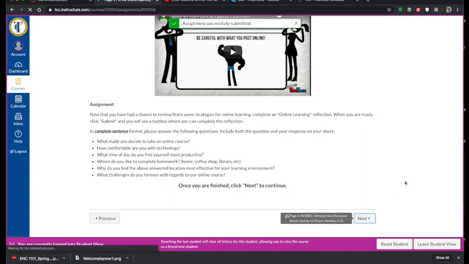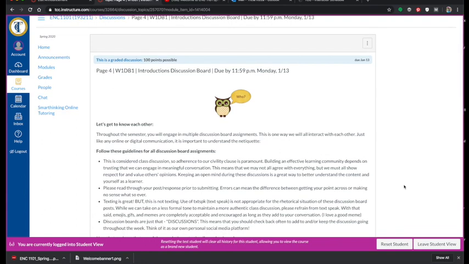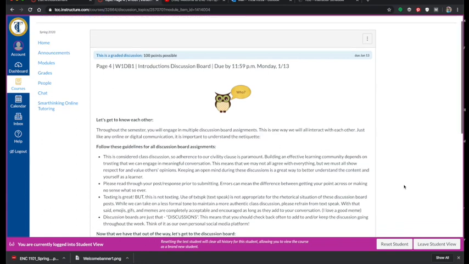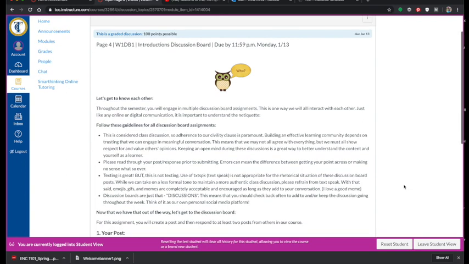And now you're ready to move on again. So you'll notice with each assignment, while they prompt you, it's doing different things. The first assignment was a quiz that was built in. The second one was I'm asking you to reflect, so I'm providing a text box. Sometimes it'll say submit and you're going to upload a document, but it will prompt you.